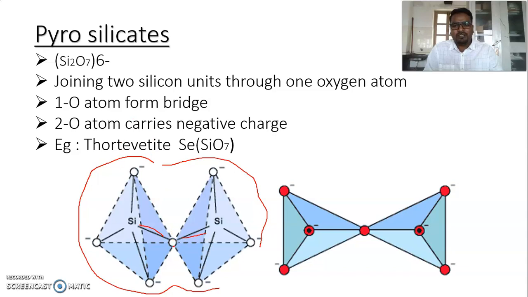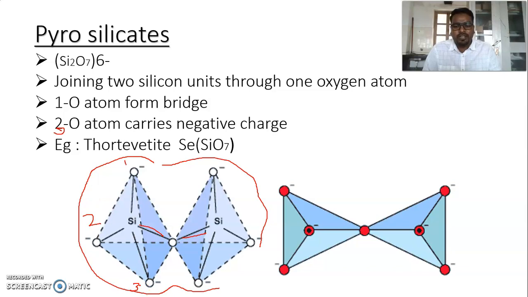Here 1 bridged oxygen atom is present, and the other 3 oxygens, in each silicate, carry negative charge.